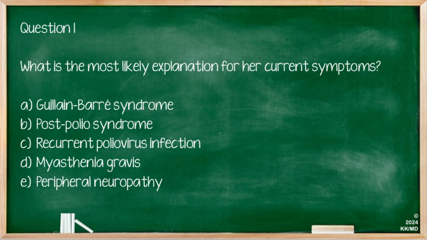From what we've discussed, this presentation classically fits with post-polio syndrome, particularly when we can see that she has a history of poliomyelitis as a child. This can happen many years later. Post-polio syndrome does not necessarily occur in the months or even years after the infection. So in this case, B is the correct answer.